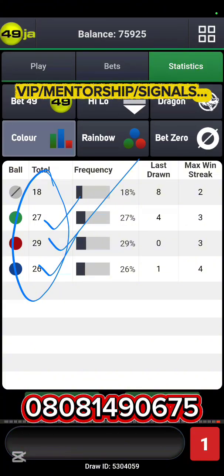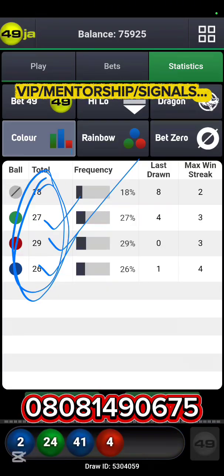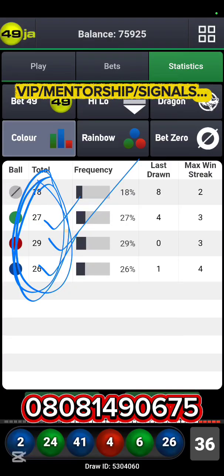A setup like this is not long term. You cannot stake any single color. You cannot take any option from here for the long term. You can only start, take a little bit of profit, stop, then continue again later on. That is what a statistics setup like this is actually for. Not long term.